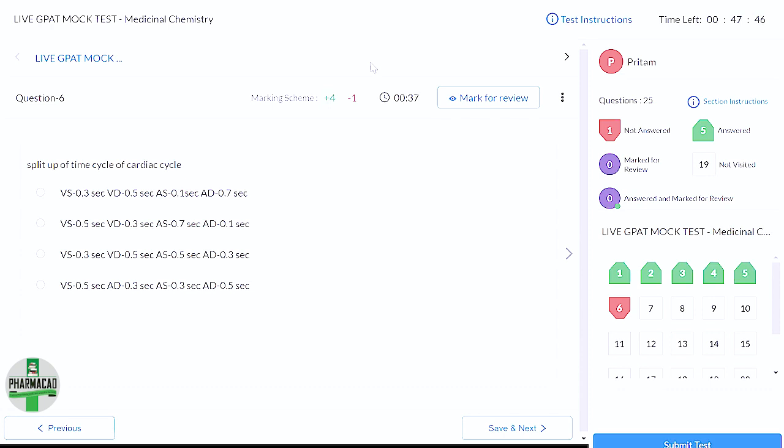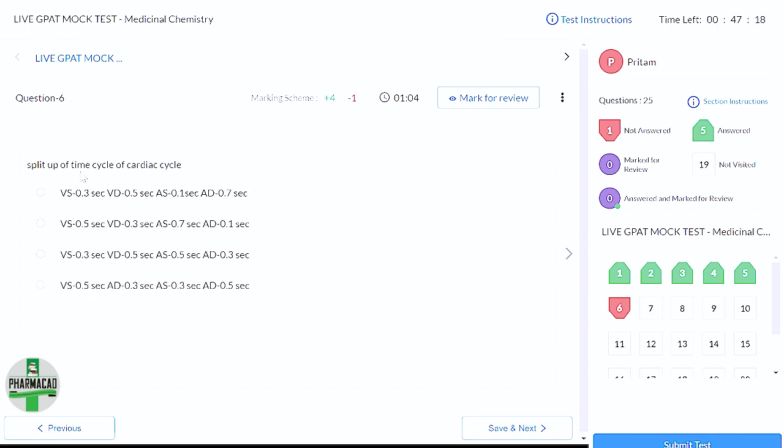So atrial systole and atrial diastole is for 0.1 second and 0.7 second. I always remember this one. Atrial systole is for 0.1 second, rest 0.7 second is atrial diastole. And इसका थोड़ा overlapping है, ये 0.1 second के बाद ventricular systole start होता है. Atrial systole के 0.1 second के बाद.